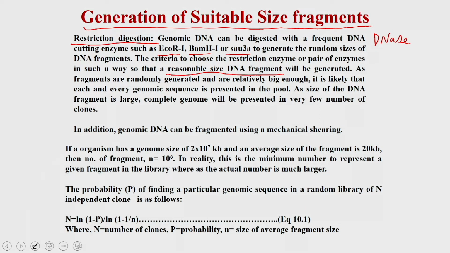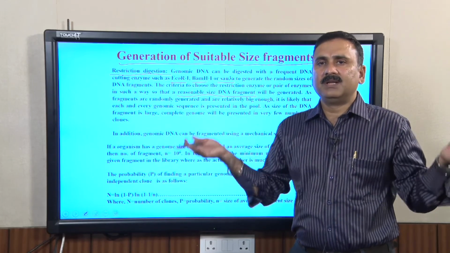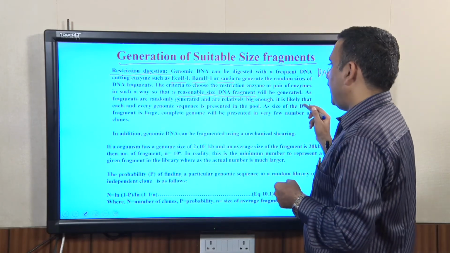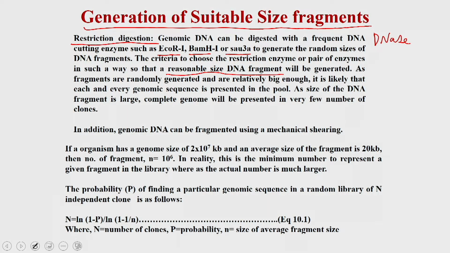So, you need a suitable size fragment, so that it will express at least one gene, or maximum one gene or the flanking sequence of the other genes. So, if you digest the genomic DNA with restriction enzymes, either alone or in combination, most likely you will generate a suitable size DNA fragment.